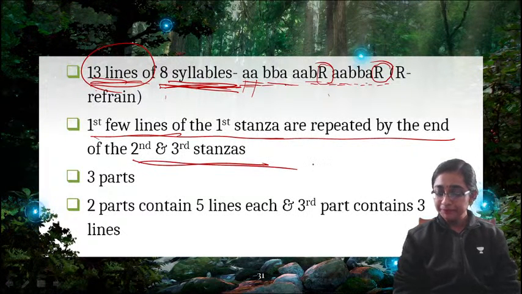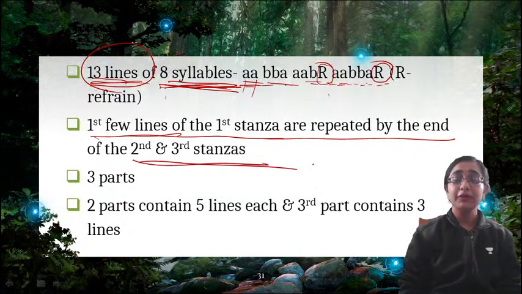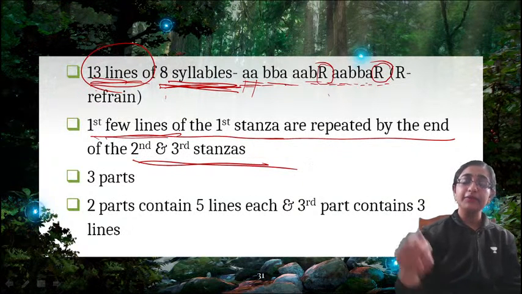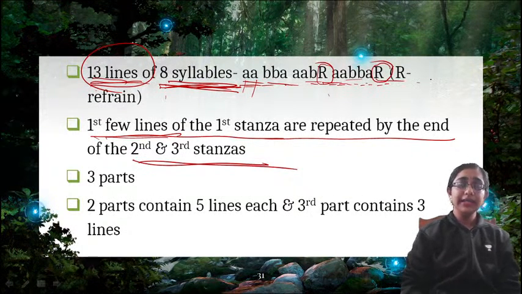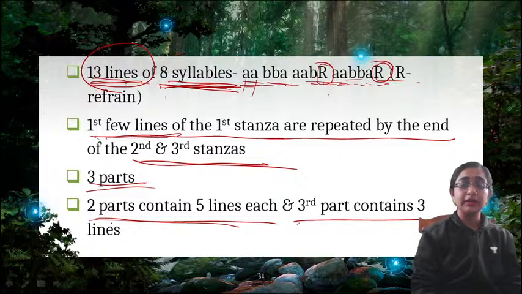So that is the feature of rondeau. Okay, so that is the refrain. The first few lines are again repeated as the refrain at the end of the second and third stanzas. You can see here, right? So it has 3 parts, and 2 parts contain 5 lines each and 1 part contains 3 lines.